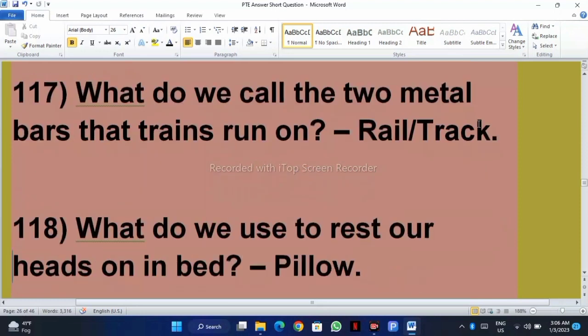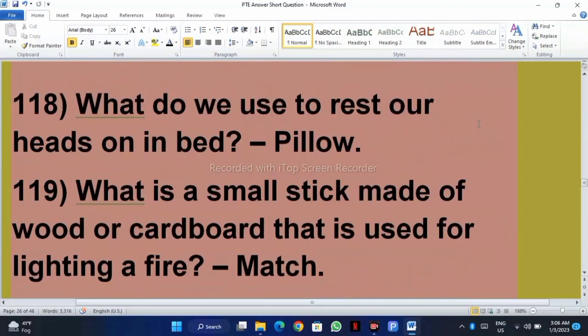What do we call the two metal bars that trains run on? Rail track. What do we use to rest our heads on the bed? Pillow.